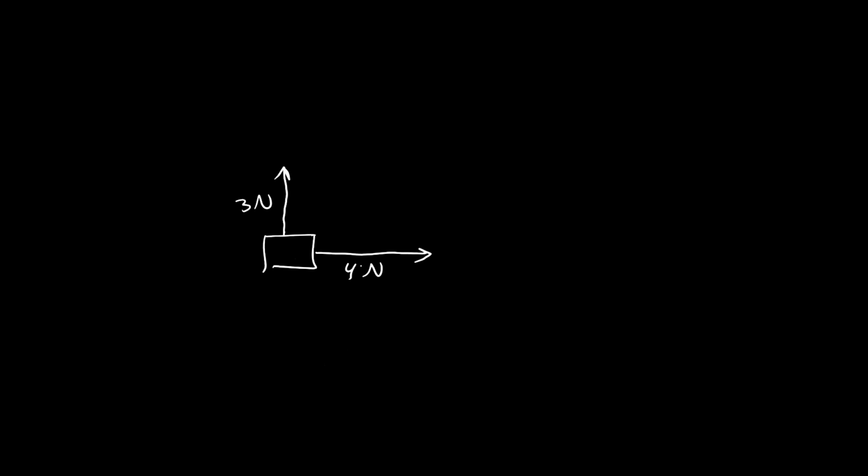If I have two perpendicular vectors, like force and velocity, and here we'll only talk about how to add vectors. We'll talk only about velocities and forces. I have a force 4 Newton to the right and another force 3 Newton upward. This means they are perpendicular.